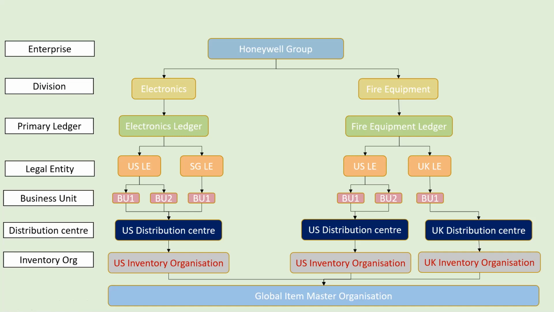This is just for reporting purposes, and the inventory org is the place where we store the items. The inventory orgs will be grouped and saved under one particular virtual organization called the item master. These, from the distribution center, are all supply chain components.